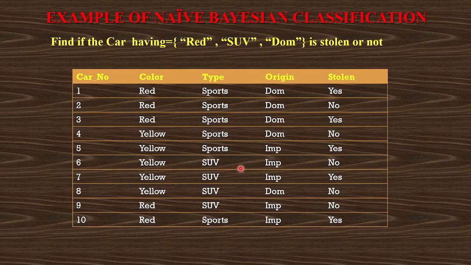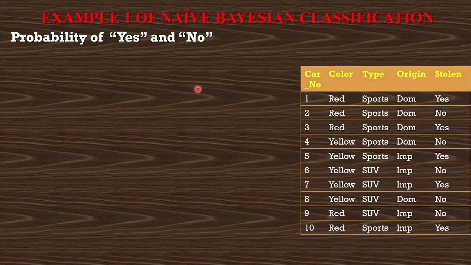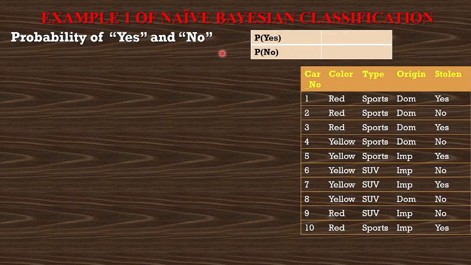Now we'll see how to apply that. Firstly we have to find the probability of yes and no. What are this yes and no? Just see the last column of the table, that is stolen, and count how many yes and how many no are there. Total entries are 10. You can count 1, 2, 3, 4, 5, 6, 7, 8, 9 and 10. So out of those 10 entries I have to find how many are yes and how many are no. Now whichever I have circled in green color, those are all yes entries, meaning the car is stolen.